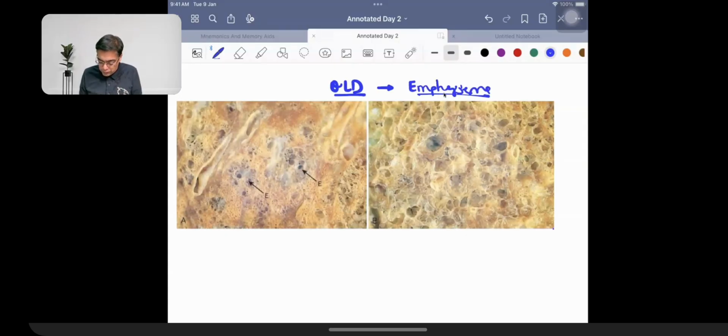Right? You have two types of emphysema. The one in which you have involvement of the central part of the acinus is what is called centriacinar emphysema. The second one is given the name of pan-acinar emphysema. Let's have a quick recap about the important features of both of them.